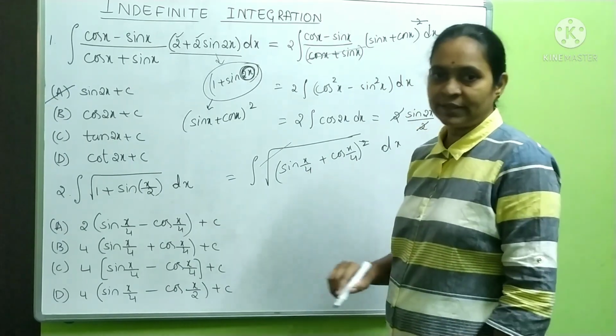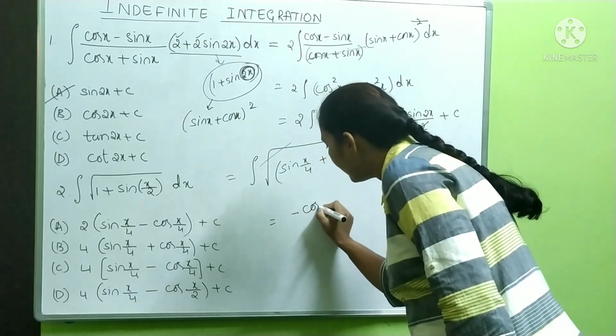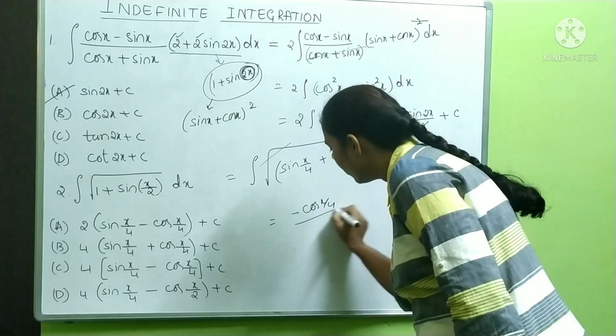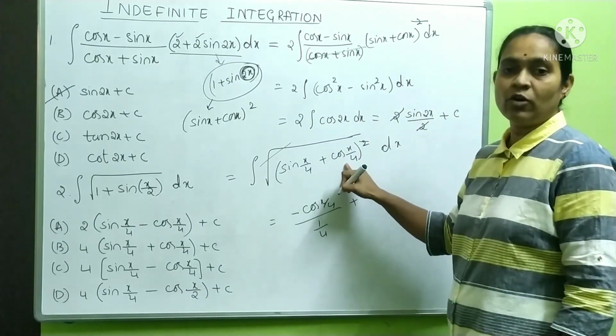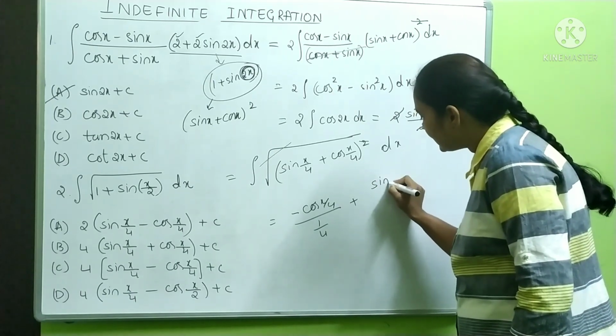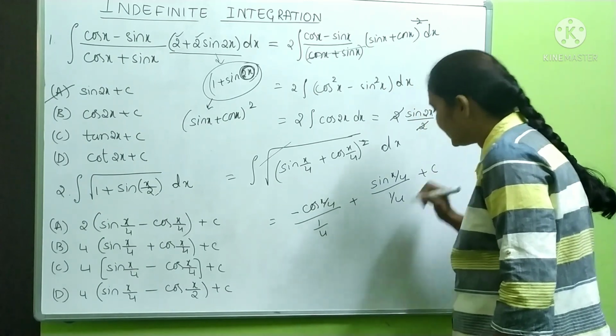What is integration of sin x by 4? Integration of sin x by 4 is minus cos x by 4 divided by 1 by 4, plus integration of cos x by 4, which is sin x by 4 divided by 1 by 4, plus c.